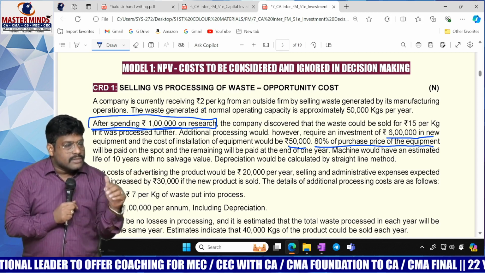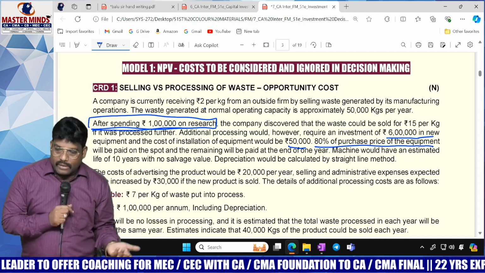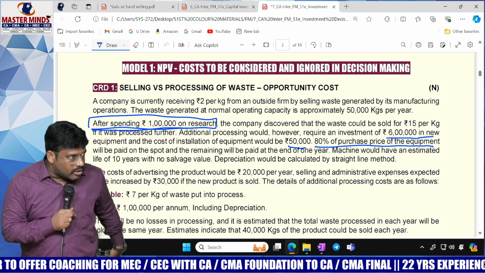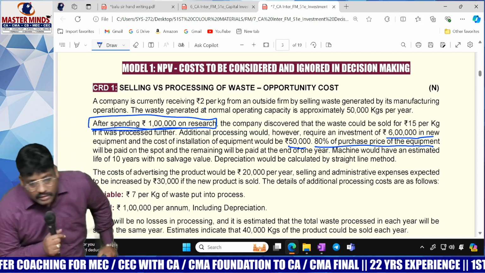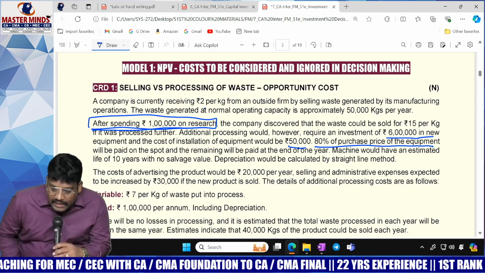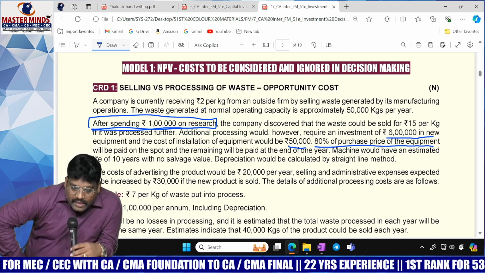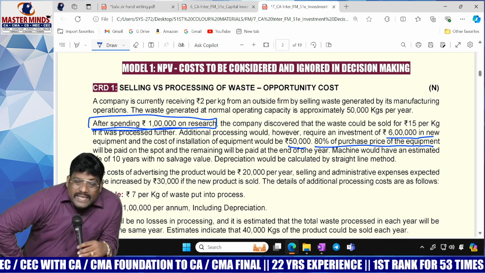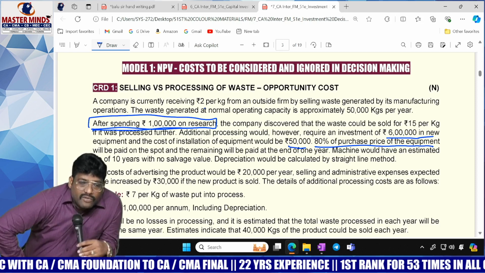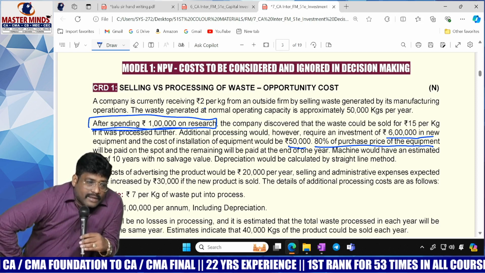In such a case, this 1 lakh or 2 lakhs, whatever the amount, is nothing but capital loss. On the capital loss, we will claim a tax shield. And the machine has an estimated life of 10 years. If the same operating cash inflow comes for 10 years, will you use present value factor or annuity factor? Annuity factor.